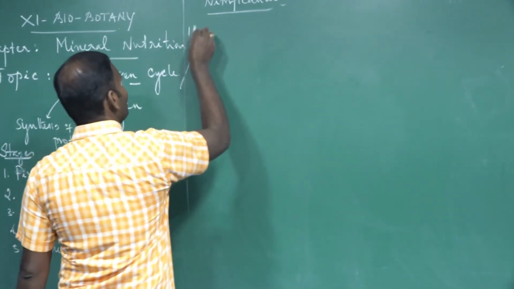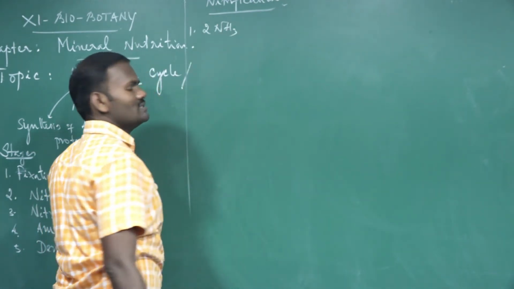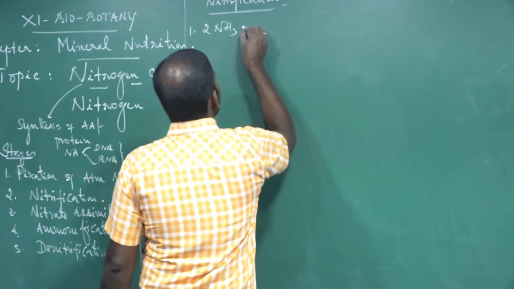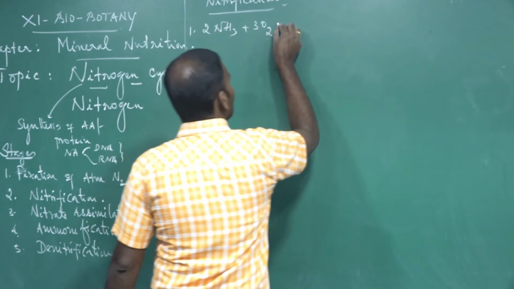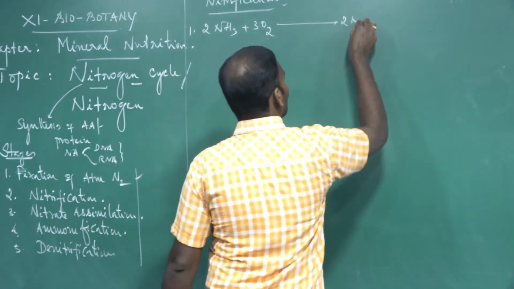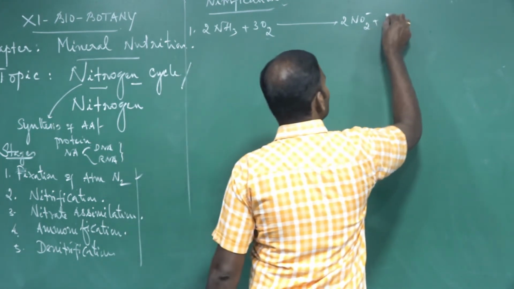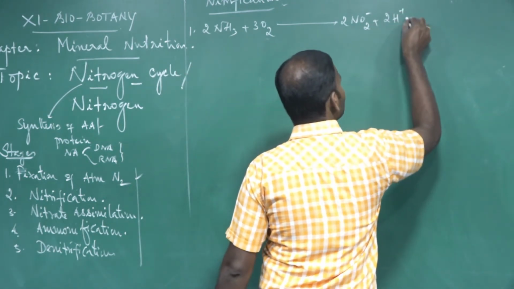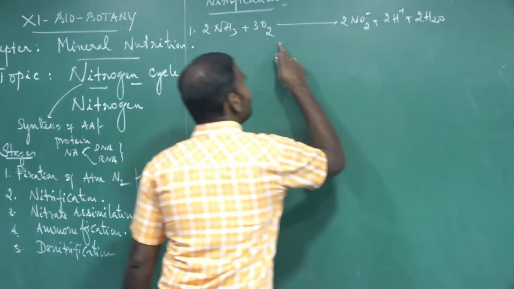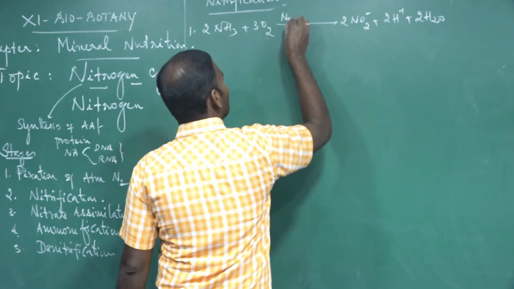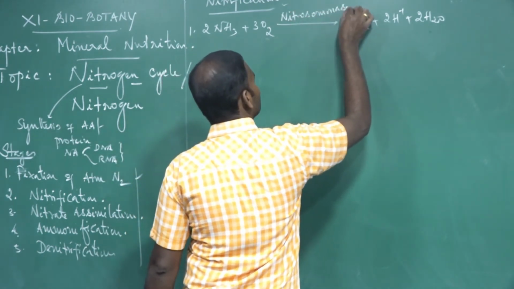It includes 2 steps. In the first step, 2 molecules of ammonia combine with 3 molecules of oxygen to form 2 molecules of nitrite ion plus 2 protons plus 2 molecules of water. This reaction is catalyzed by the bacterium called Nitrosomonas.